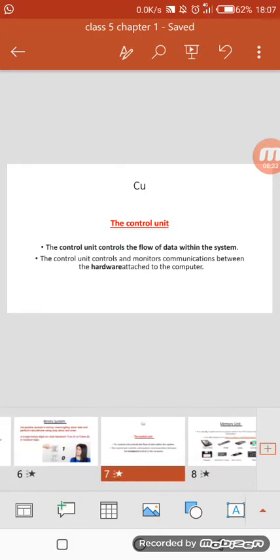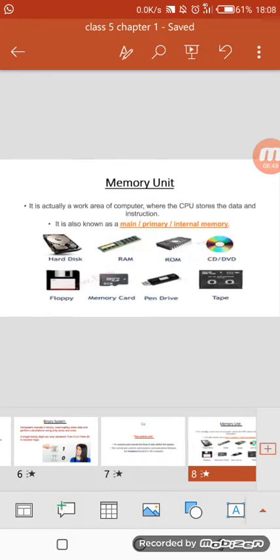I have already discussed the CU, the control unit. The control unit controls the flow of data within the system. The control unit controls and monitors communication between hardware attached to the computer. Now move to our last unit, the memory unit.